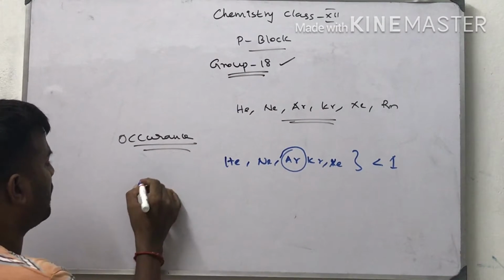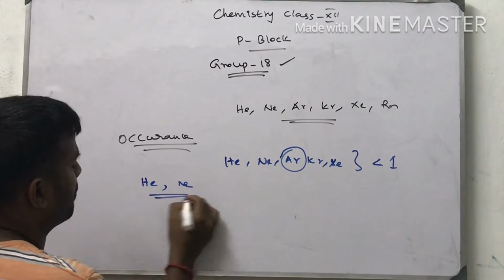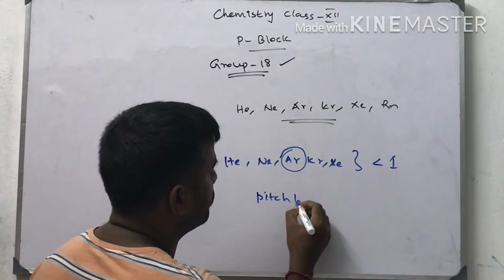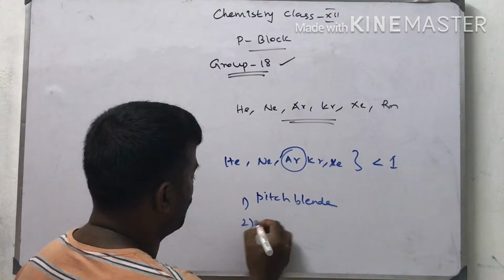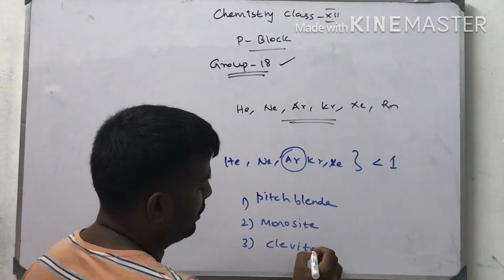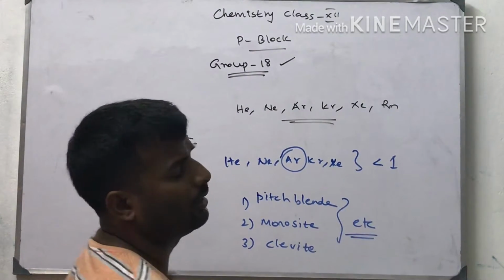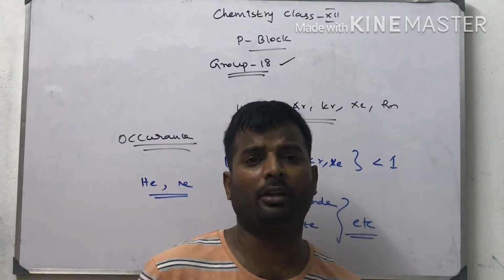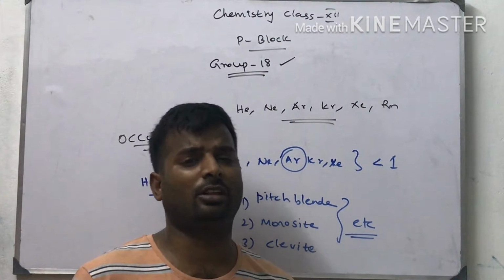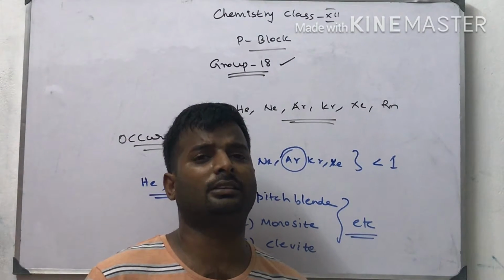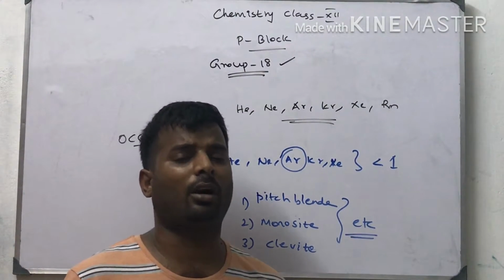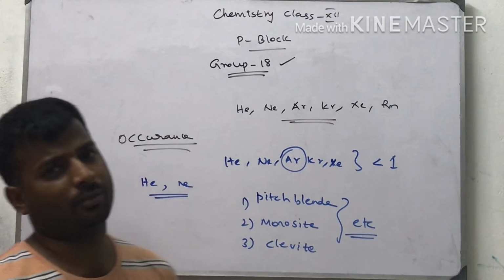The next one is helium and neon. They are present in the minerals of radioactive origin like pitchblende, monazite, cleveite, etc. So these are the three ores. They will give traces of helium and neon. And in natural gases, mainly helium is present in natural gas like compressed natural gas, gobar gas, etc. Plus carbon dioxide and other compounds are also released from the natural gas.